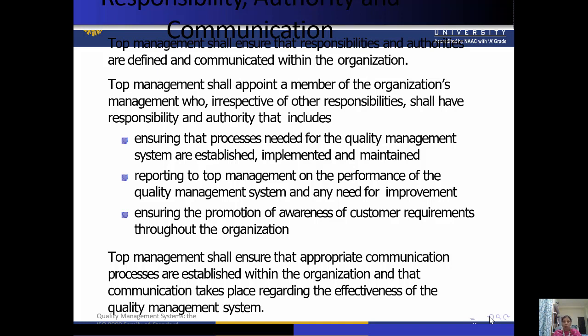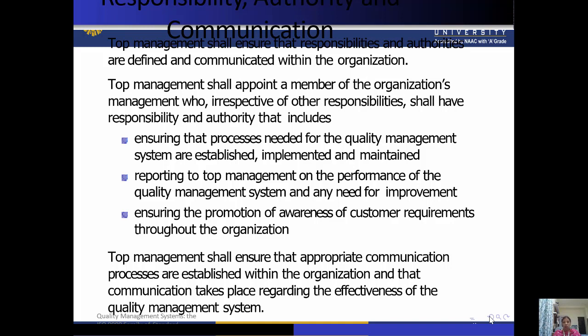Next is reporting to top management on the performance of the quality management system. That is, what is the responsibility of top management, how it performs, what is the performance of the quality management system and what is the need for improvement. All these things should be well documented and should be the responsibility of the organization's appointed member or top management.